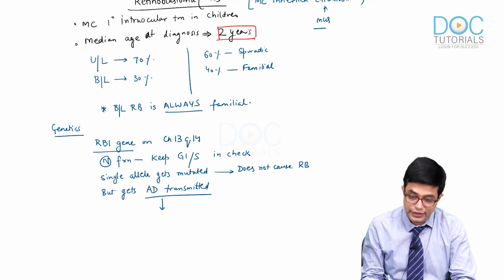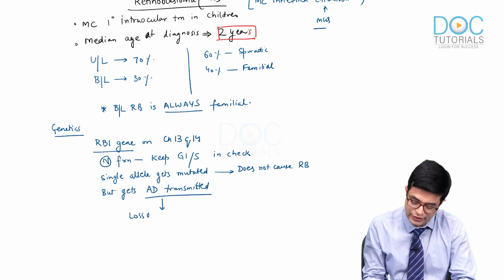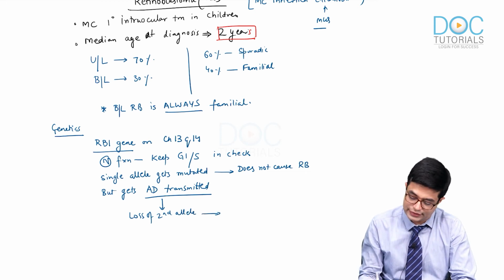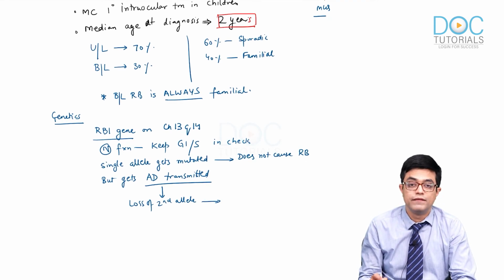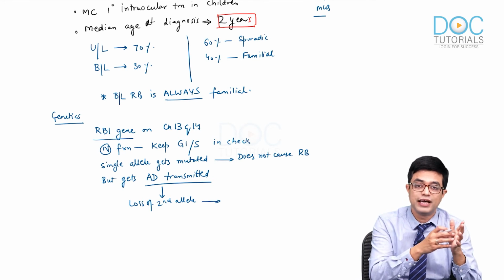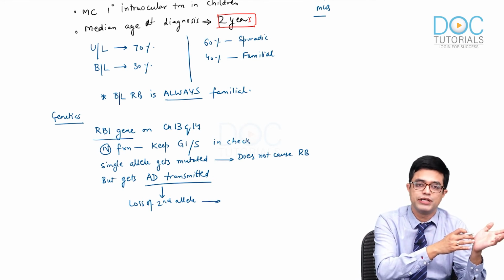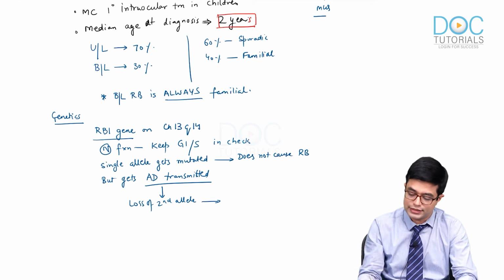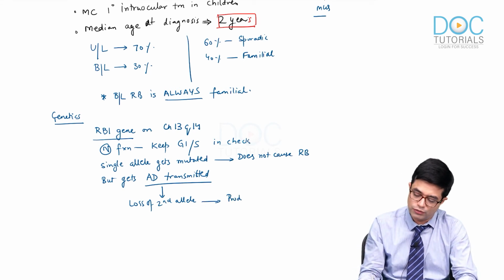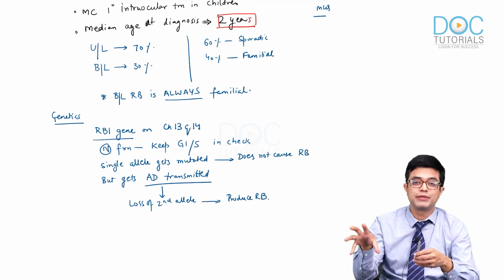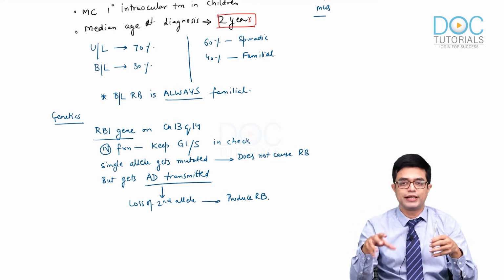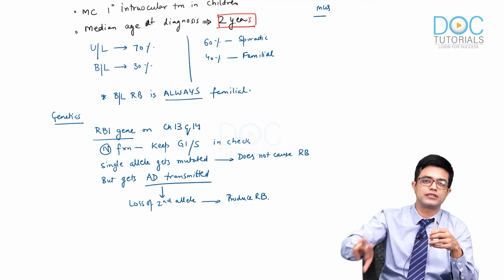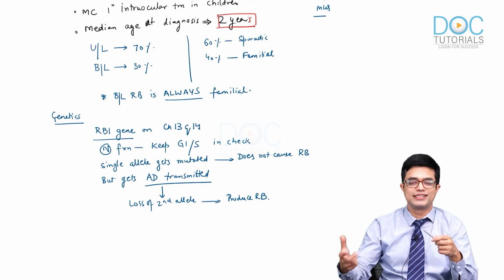In the kids, if there is loss of the second allele, it will produce disease. So the first allele loss will be inherited via germ cell lines as a predisposition, and loss of the second allele will occur in the somatic retinal cells, and this will produce retinoblastoma. Very rarely both of them can happen in the same person, like initially the first allele was lost, then the second allele was lost. But this is very rare.